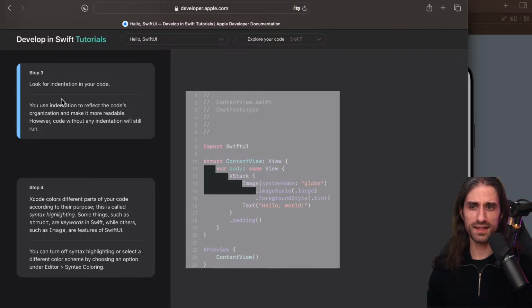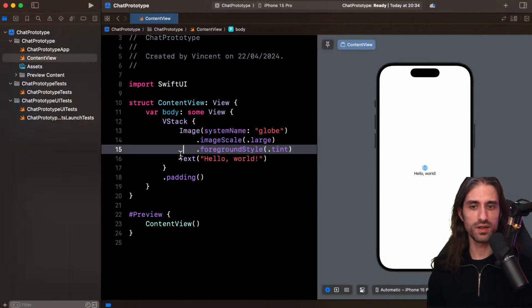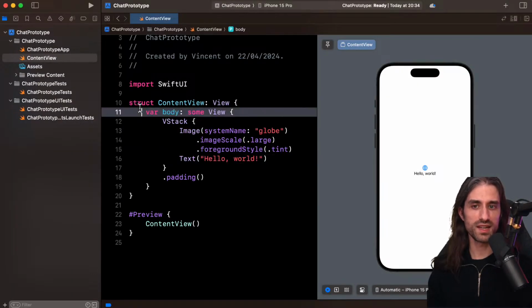Now let's look at the indentation of our code. Indentation is the leading empty spaces before you have actual characters on a line. You use indentation to reflect the code's organization and make it more readable. However, code without any indentation will still run. If I take this code, you can see that it's indented.